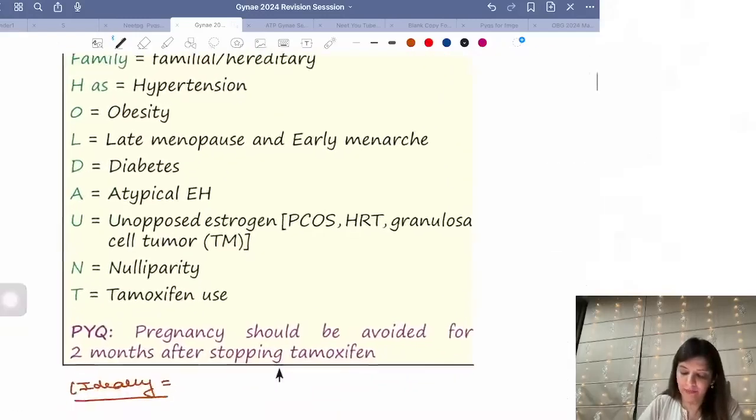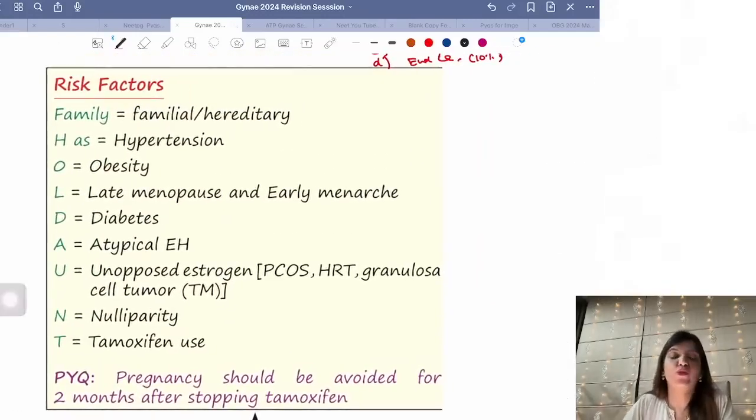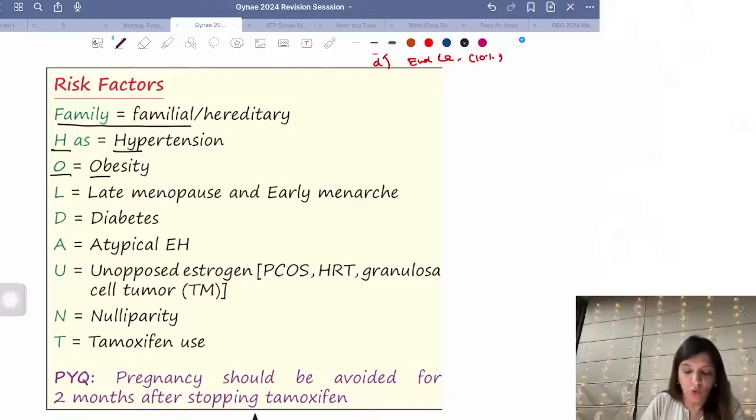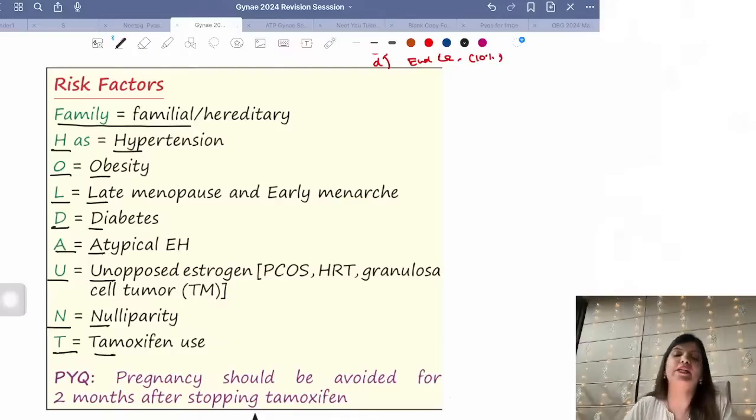Now, keeping this in mind, I have made a mnemonic over here for all of you to remember all the risk factors related to endometrial cancer, and this is something which you've done with me since very long. That is, FAMILY HOLD AUNT, where family stands for family history, H stands for hypertension, O for obesity, L for late menopause and early menarche, D for diabetes, A for atypical endometrial hyperplasia, Un for unopposed estrogen like PCOS, HRT, granulosa cell tumor, N for nulliparity, and T for tamoxifen use. Very, very important. So tamoxifen is a SERM, and this SERM can lead to endometrial cancer.